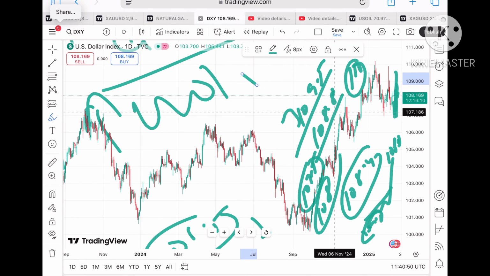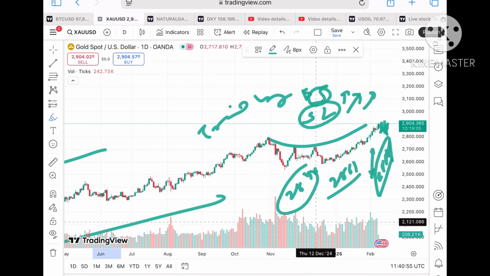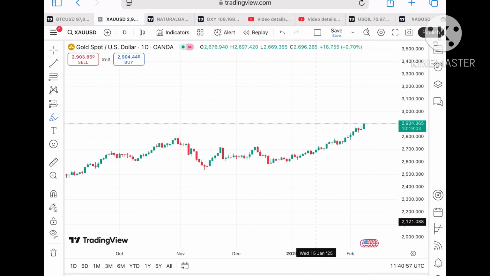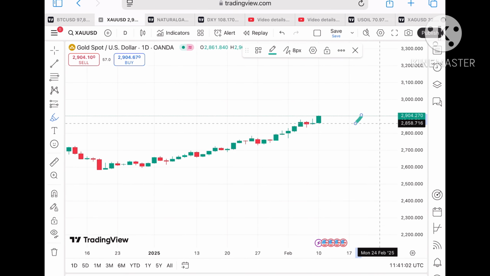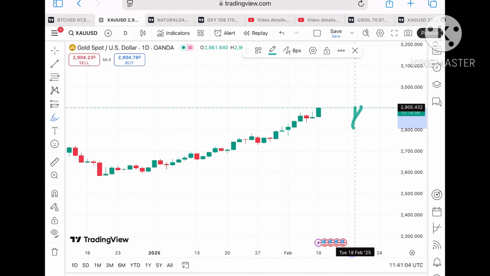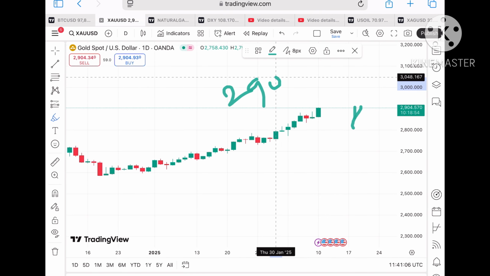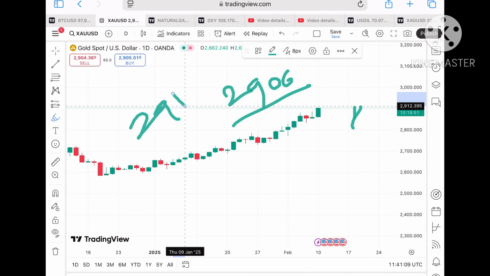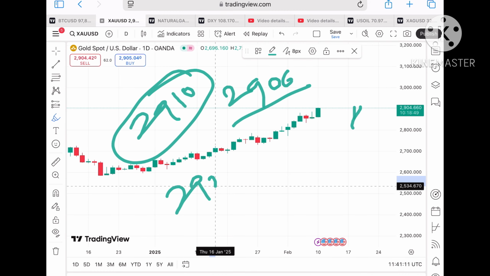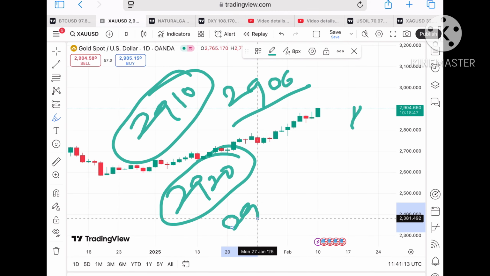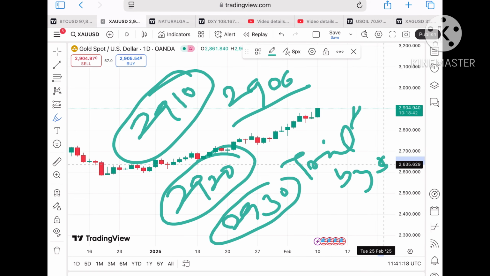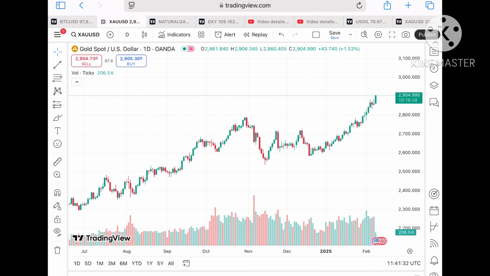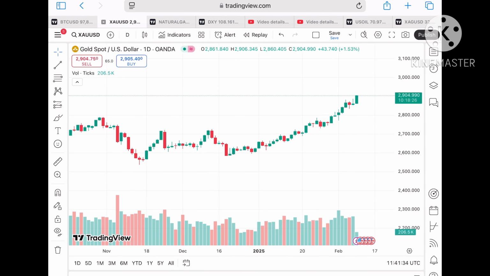Coming back to the gold price, the price is now continuously on a higher side, and today's high is at around $29.06. So the probability can be high, if the price sustains this level, that it can touch a level of 29.06, and from there a level of 29.10. If the price keeps moving over this level, it can touch a level of 29.20 to a level of 29.30. So you can trail your SL by $5 and capture a movement towards the upside. Chances of going further upside will be there if the price sustains.